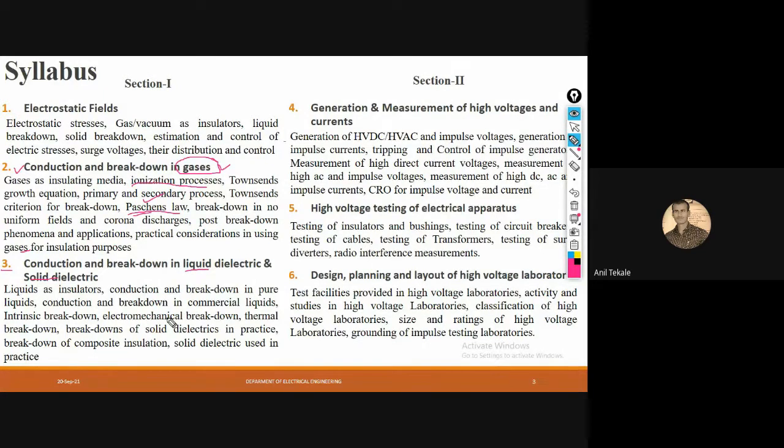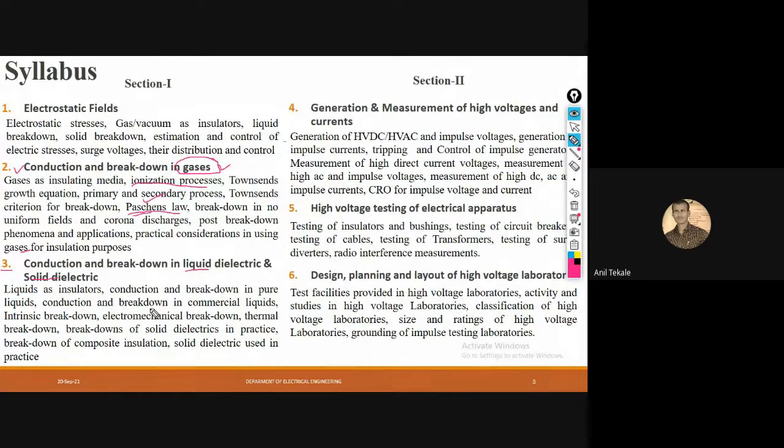Then what parameters, which terminals do you have to consider while testing a transformer? Or if any one of you is placed in a company which is installing or manufacturing some units, and they ask you to select the cables for a particular application, then how will you select the cables, and how will you test them, and then you will come to know whether it is working properly or not, right? In that way we will do testing in unit number 5.